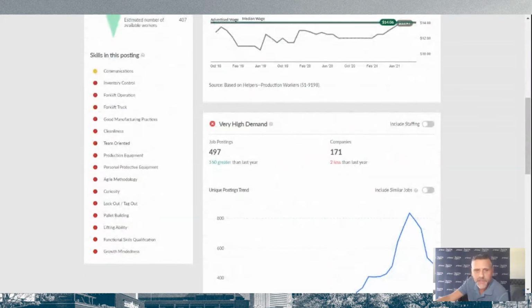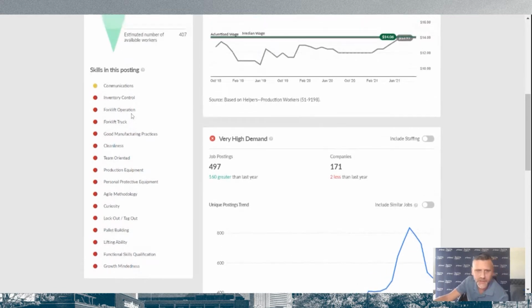The other thing that's happened is it's brought in the job description, and it's broken all of the elements out from the job description that we could find. And then it tells you, when we look at people in this market that say they do this, very few people actually mention that they have this particular skill set. It's just something to keep in mind, just in case you see a whole lot of red. Understand that the more of these that are required by the client, probably the more impossible it's going to be to fill them. So it's one of these things you want to make sure you've negotiated up front, that a lot of these things are nice to haves versus requirements. If these were things that were common, you would see green over on this particular side.